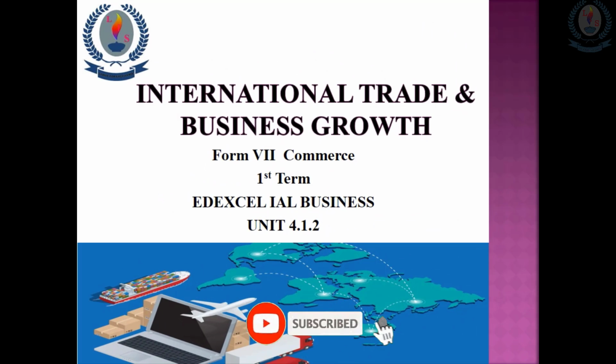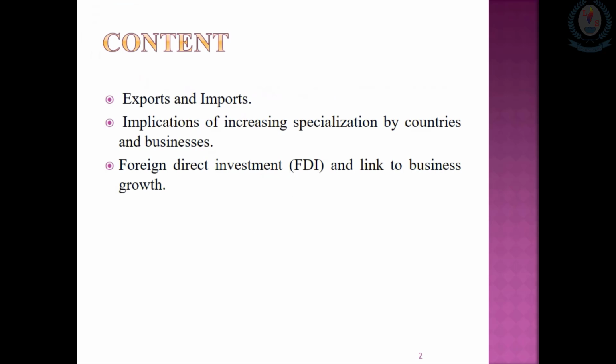Hello everybody. This is the next chapter of Unit 4, International Trade and Business Growth. This is the content of that topic: exports and imports, implications of increasing specialization by countries and businesses, foreign direct investment and link it to the business growth. So throughout this lesson, we are talking and discussing about these three factors.